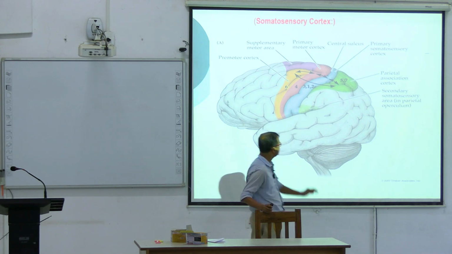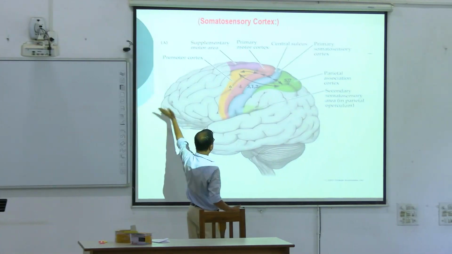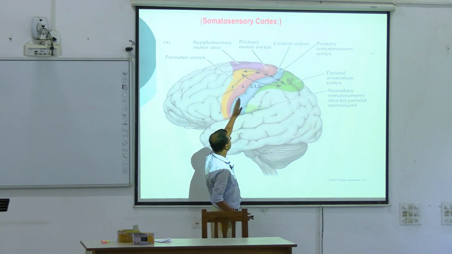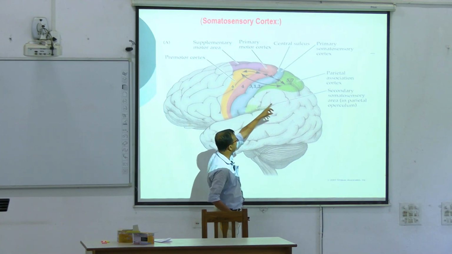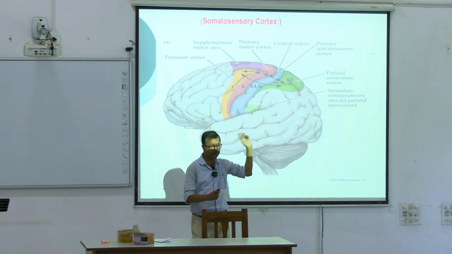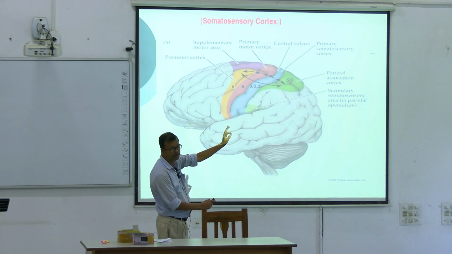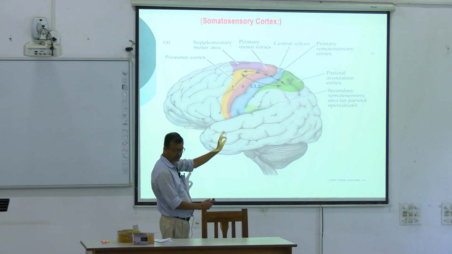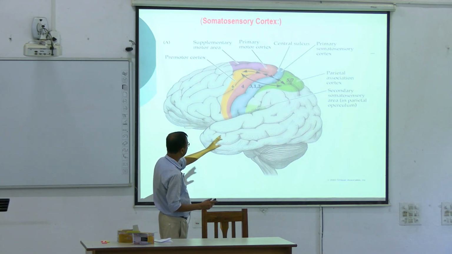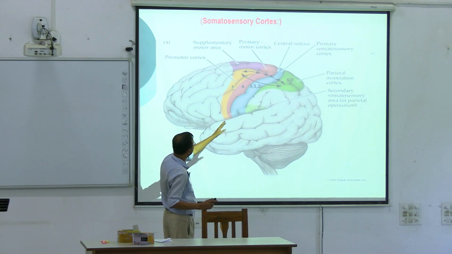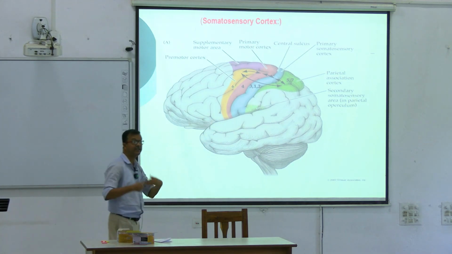So the motor areas are on this side and the sensory areas are 3-1-2 and 5-7. You should remember the diagram where these are situated, because for the concept you should always have an idea where these centers are located.